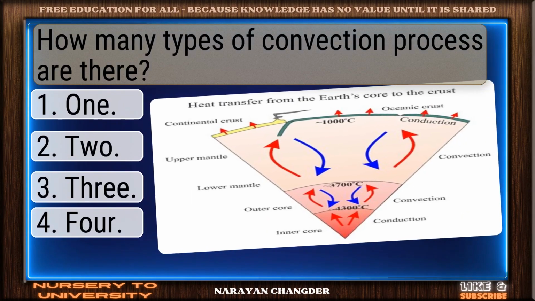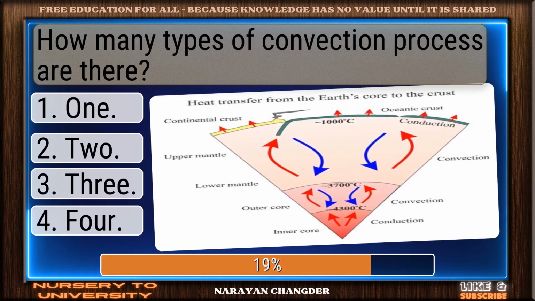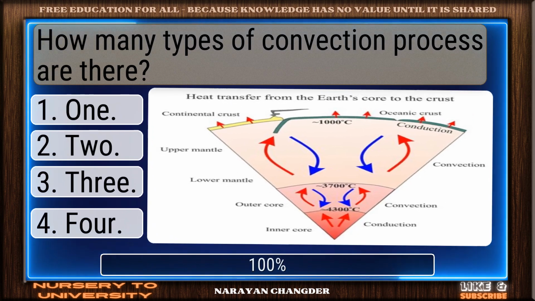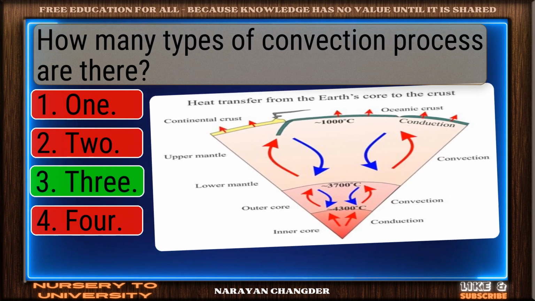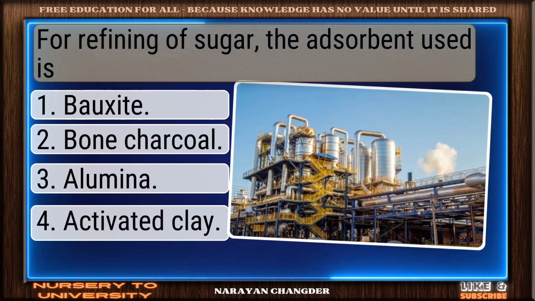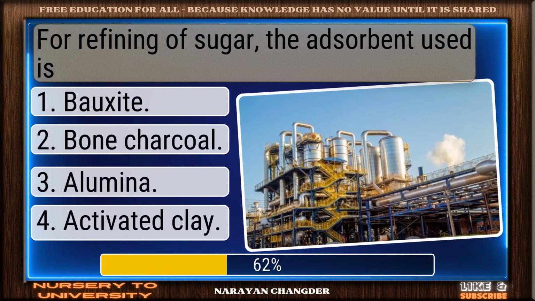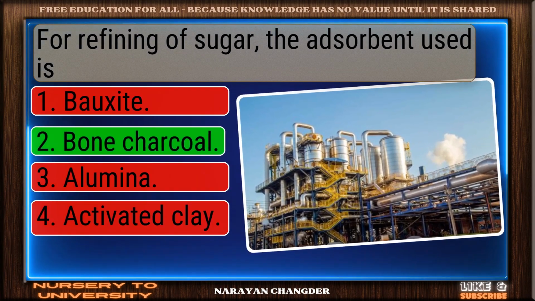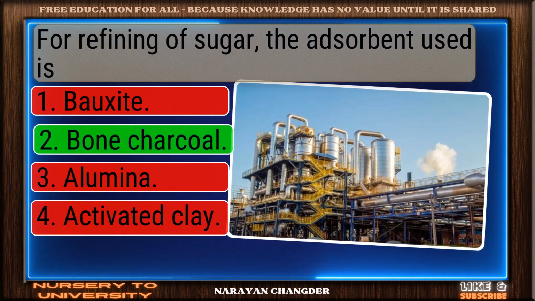How many types of convection process are there? Correct. 3 is the right answer. For refining of sugar, the adsorbent used is. Right choice. Bone charcoal is the best answer.